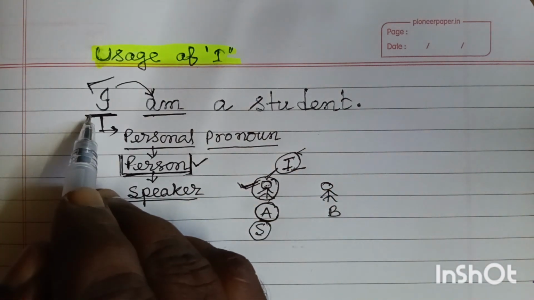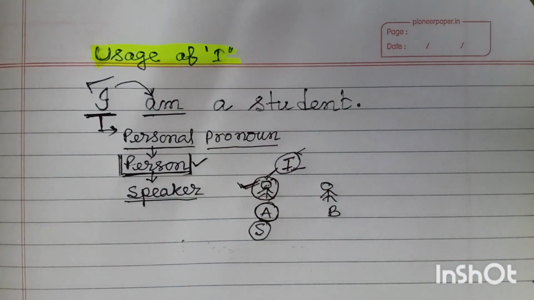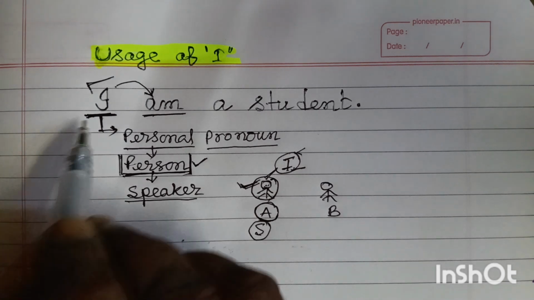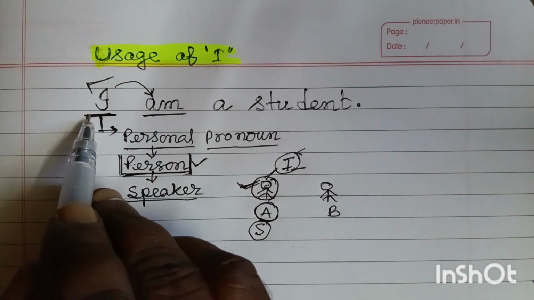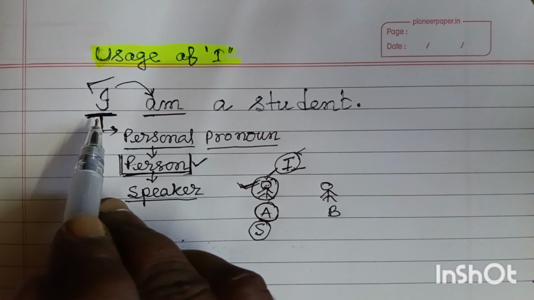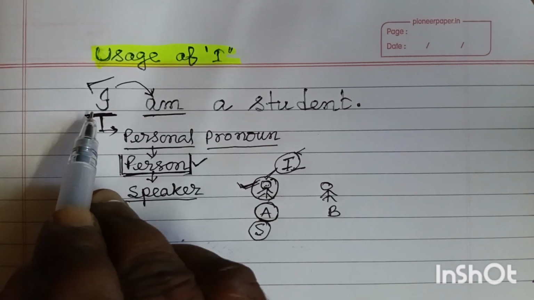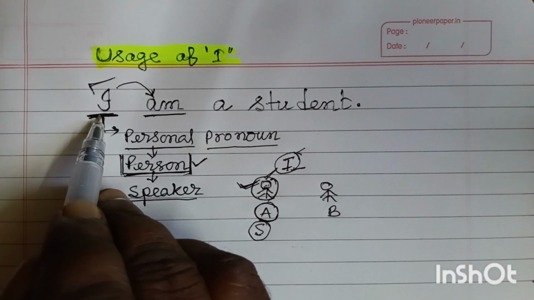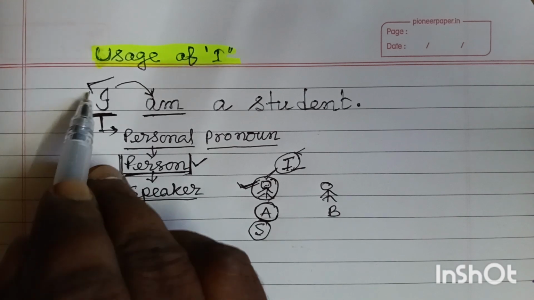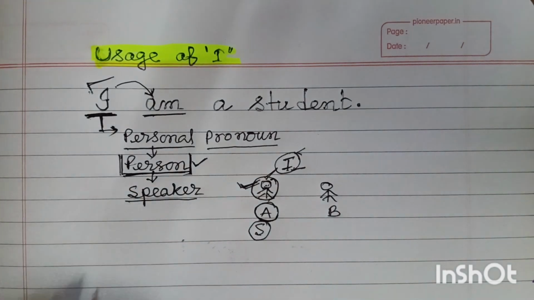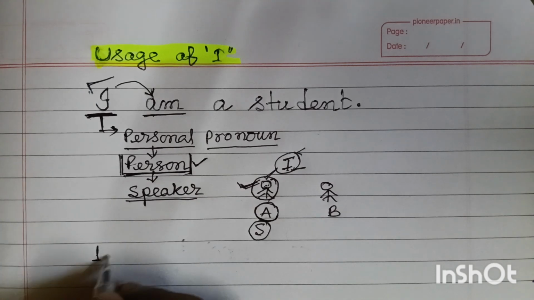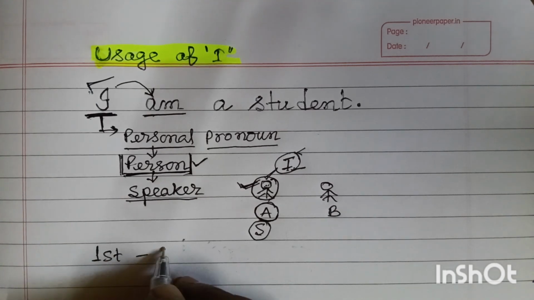So from this discussion it is clear that whenever the term "I" refers to the speaker himself, it is a personal pronoun, and this term is first person, singular number.